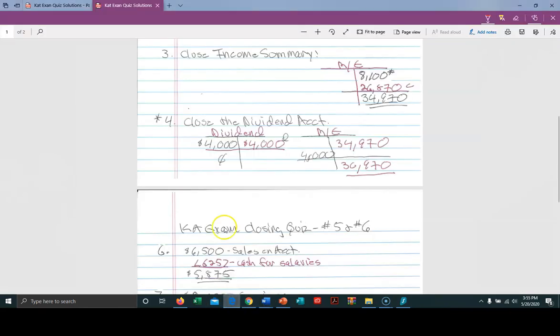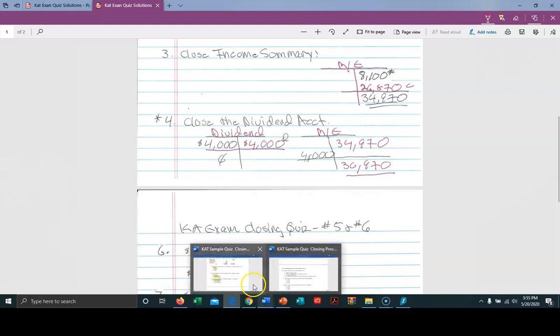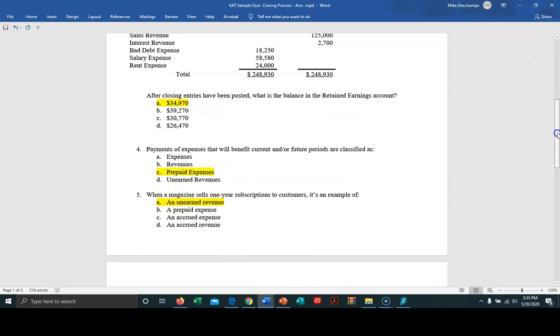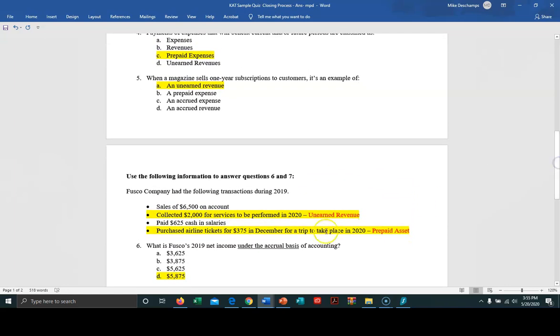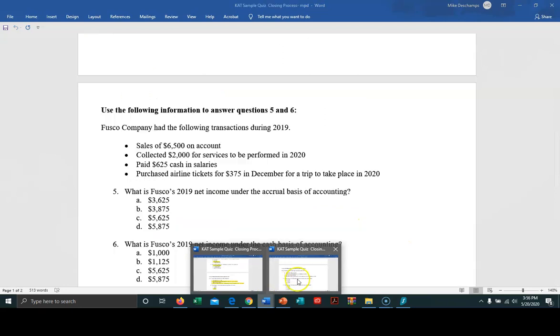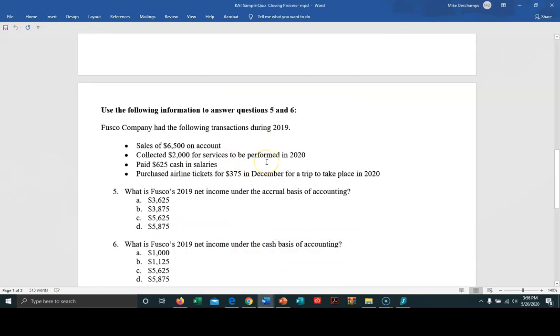We have to go by what was income for the period, the $6,500. Even though it wasn't in cash, it was a receivable, and on the accrual basis, we can recognize it. We paid out the $625 for salaries. That is going to be an expense for this period. And so under the accrual method, income for the period is going to be $5,875 by my calculation. And when we look at the answer sheet, it's $5,875.